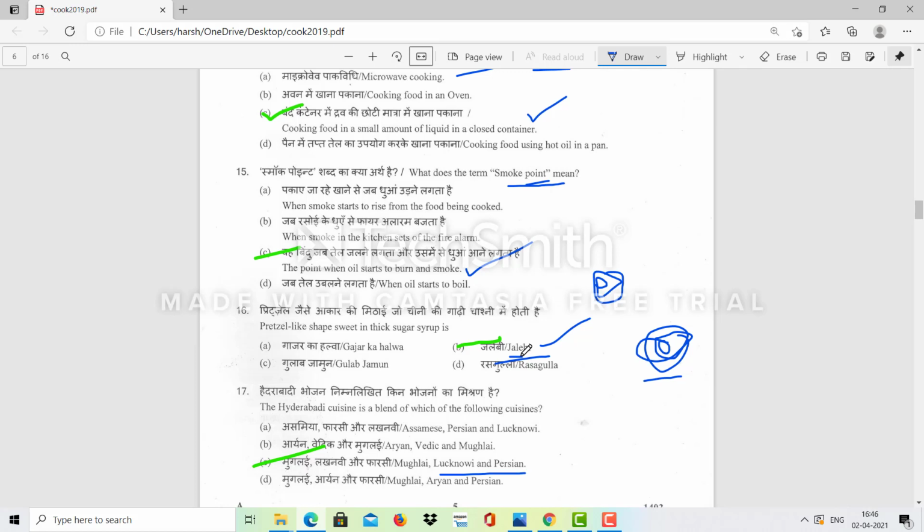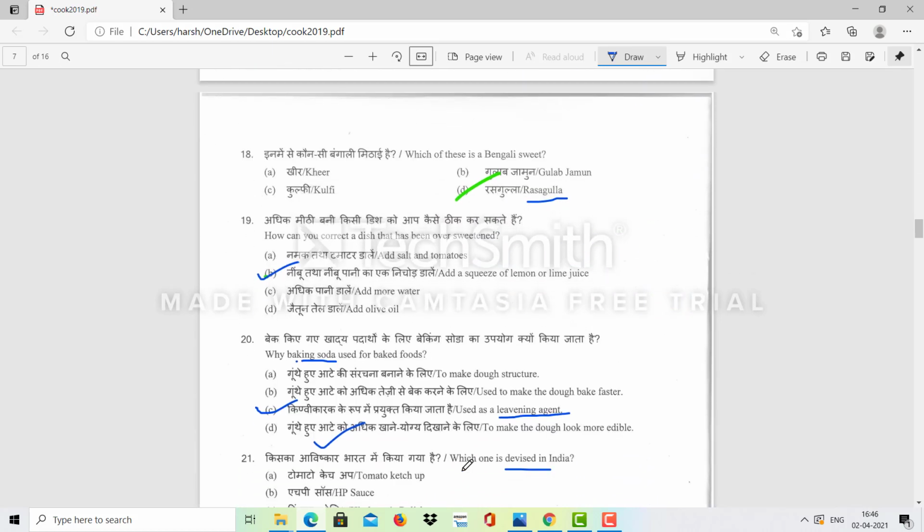The Hyderabadi cuisine is a blend of which of the following cuisines? So it is Mughlai, Lucknowi or Persian cuisine.